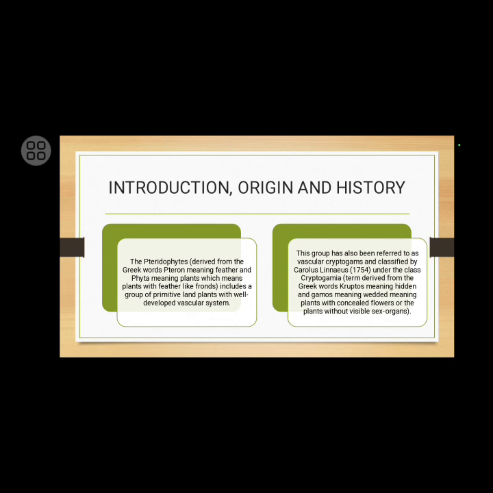This group has also been referred to as vascular cryptogams and classified by Linnaeus in 1754 under the class Cryptogamia. The term is derived from the Greek words kryptos meaning hidden and gamos meaning wedded, meaning plants with concealed flowers or the plants without visible sex organs.